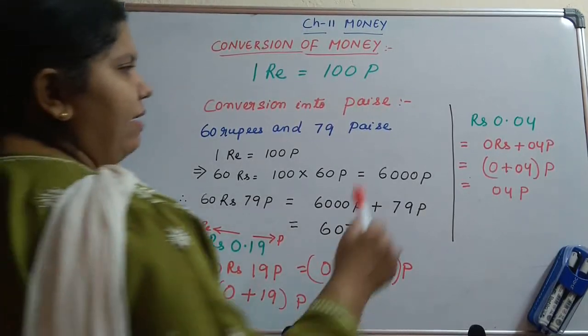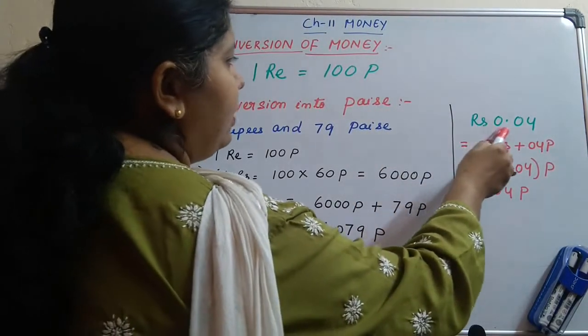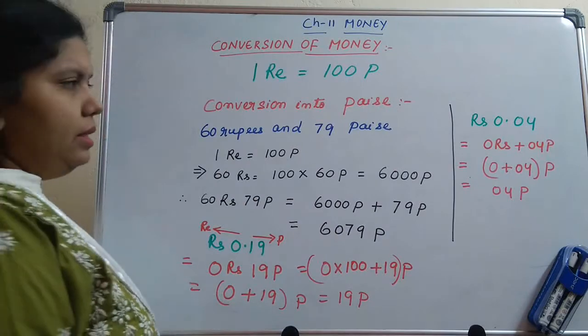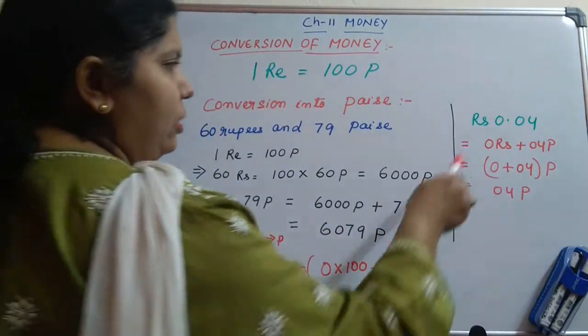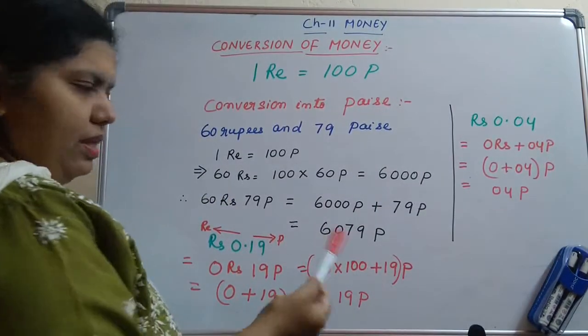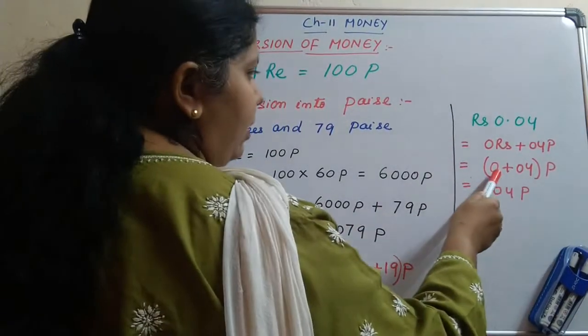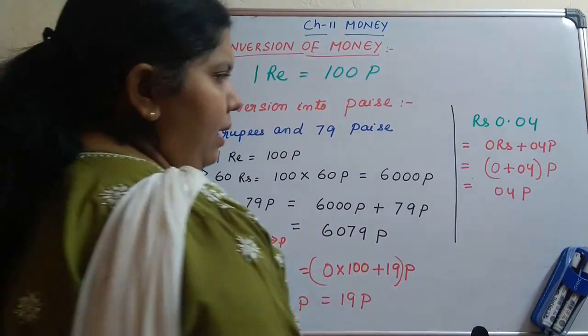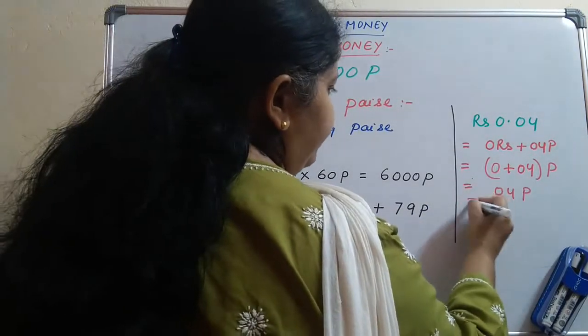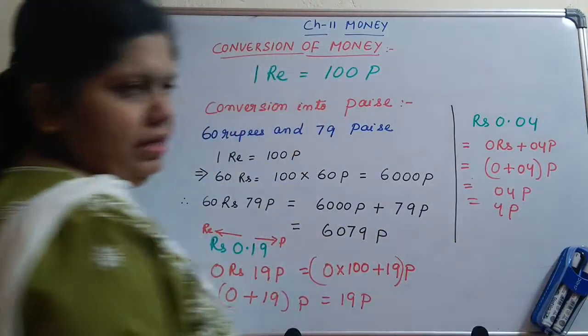In a similar way, I have another example, rupees 0.04. This means it is 0 rupees and 4 paise. That 0 rupees we already calculated, it was 0. So 0 plus 4 paise, that is equal to 4 paise.